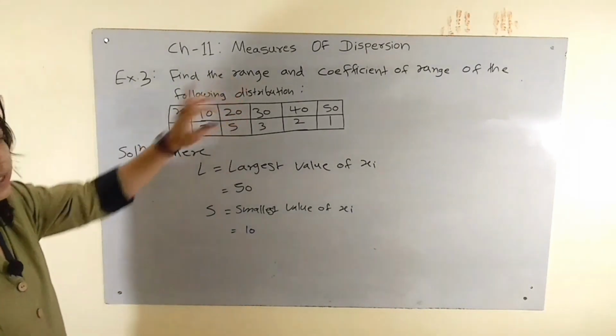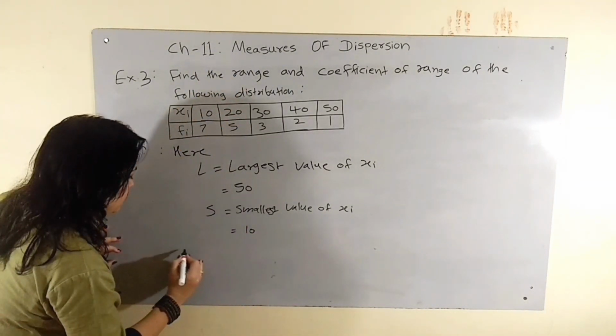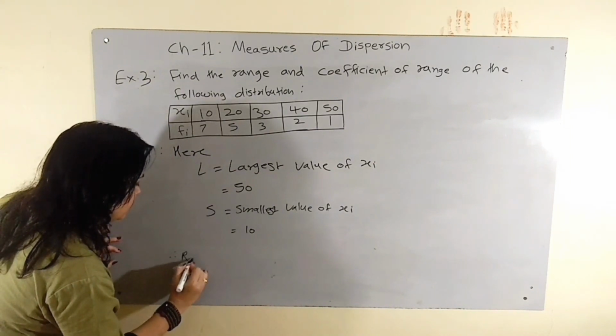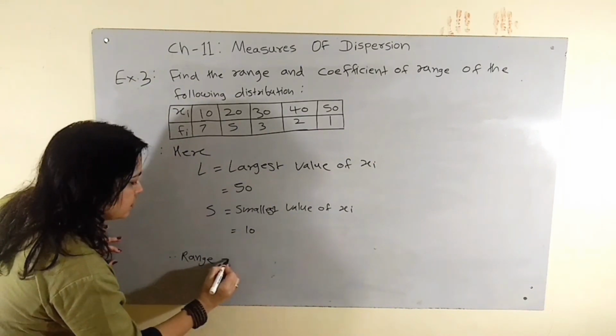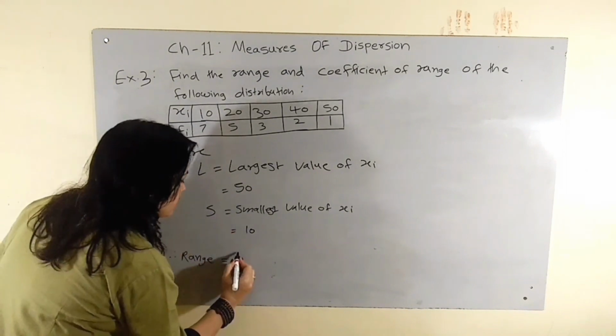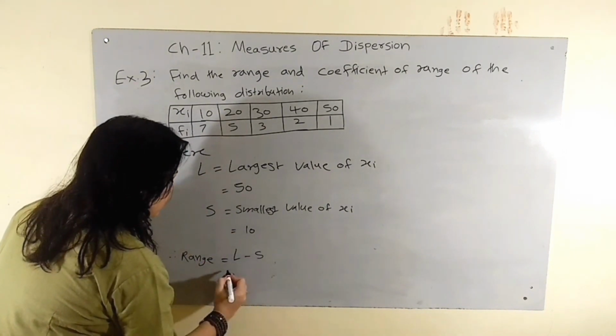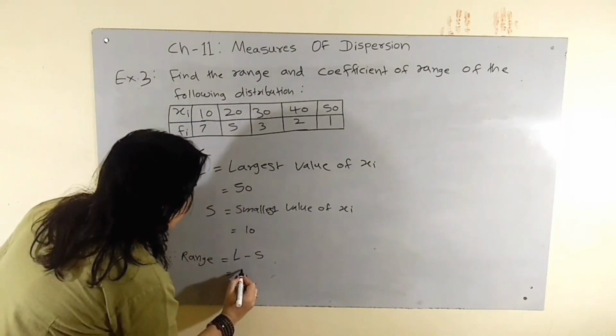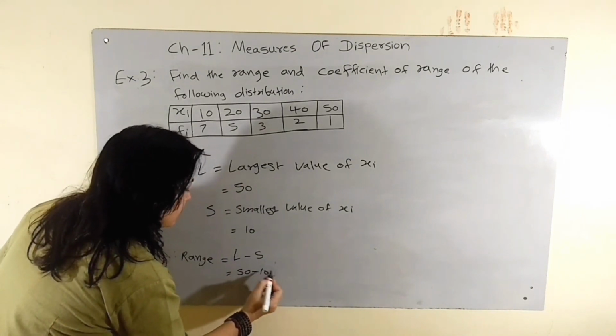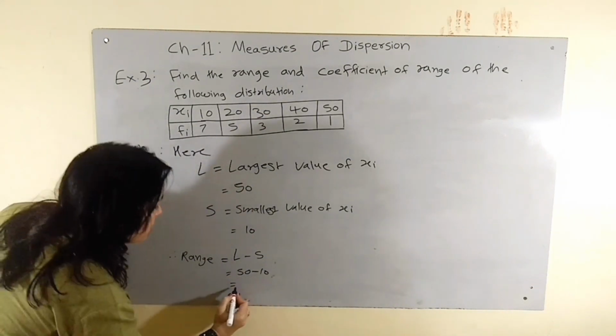Now first, the range of the given data. Therefore range is equal to L minus S, which is equal to 50 minus 10, which means 40.